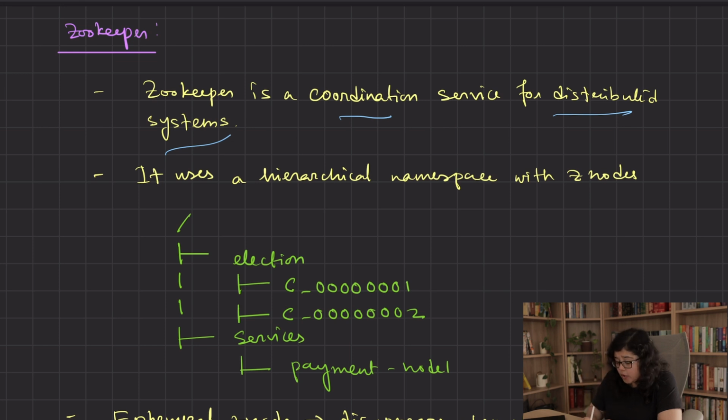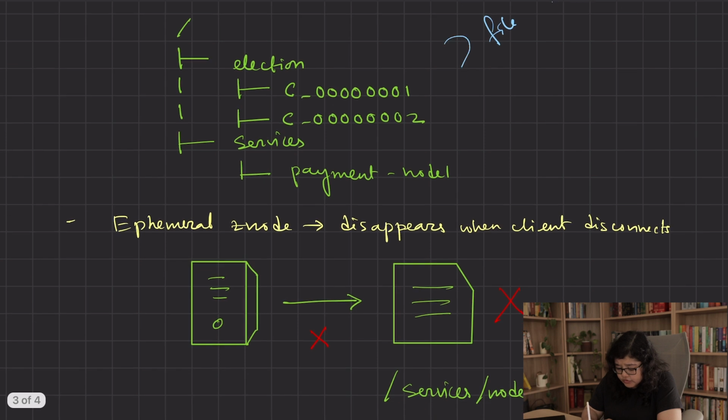Zookeeper uses something called Z-nodes. Z-nodes are created primarily by clients which are getting connected to Zookeeper. You can consider Z-nodes as files or folders in a file system, and they live in a tree structure like this. So here, each of the entries is a Z-node and they are storing a small piece of data like which one is active or which service is running on which port.